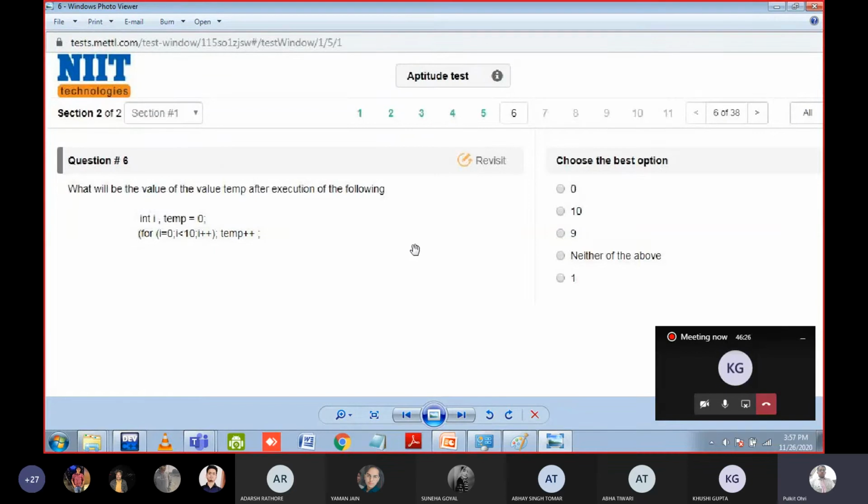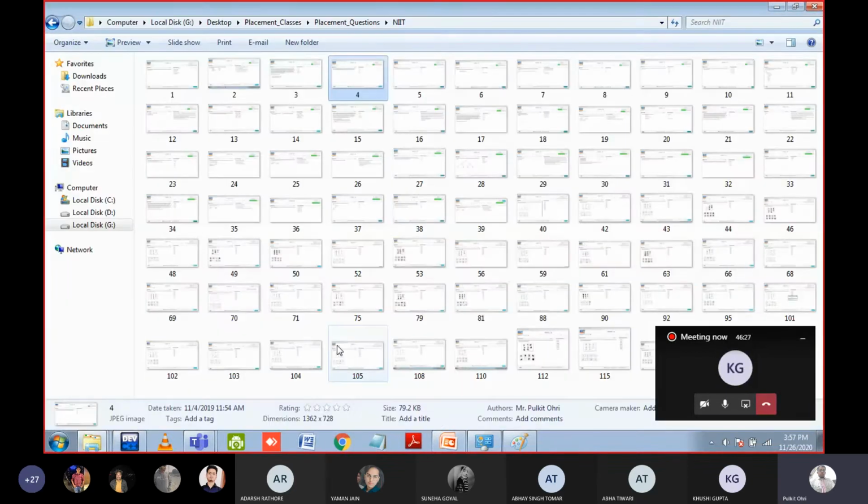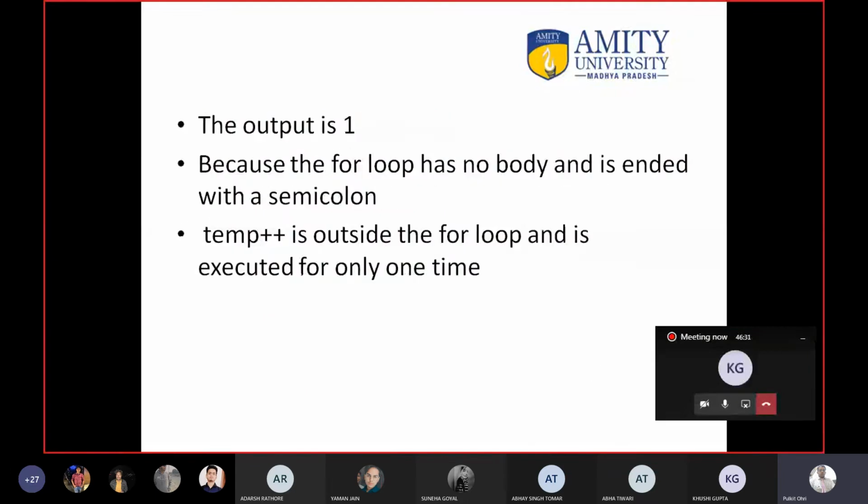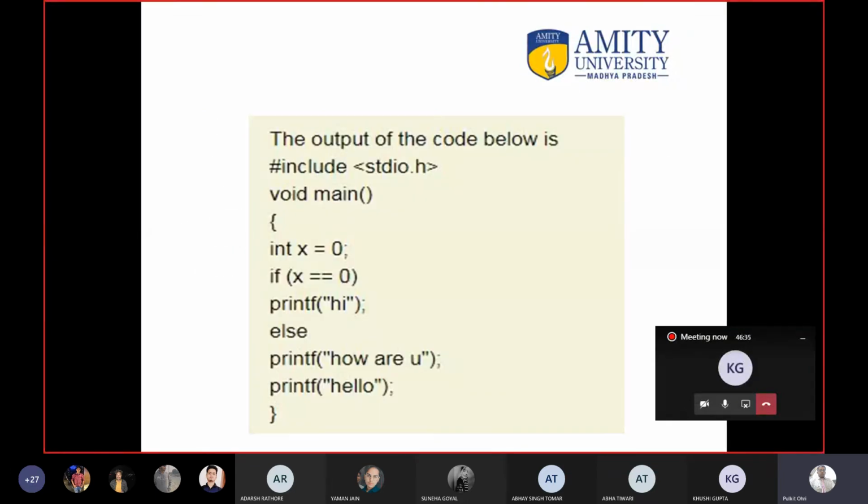So let us move to the next part. This question is not from the for loop. Okay, this is from the previous topic, if else, but no worry. Just raise your hand if you know the answer, then I will ask the answer one by one. You have to tell the output of the code.